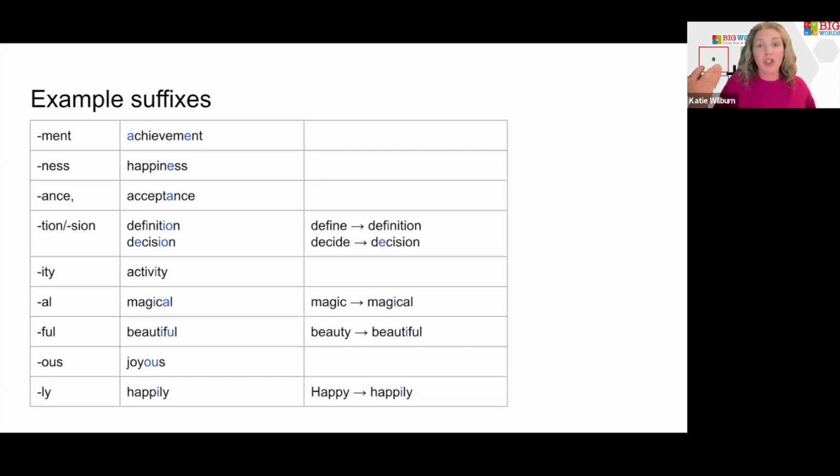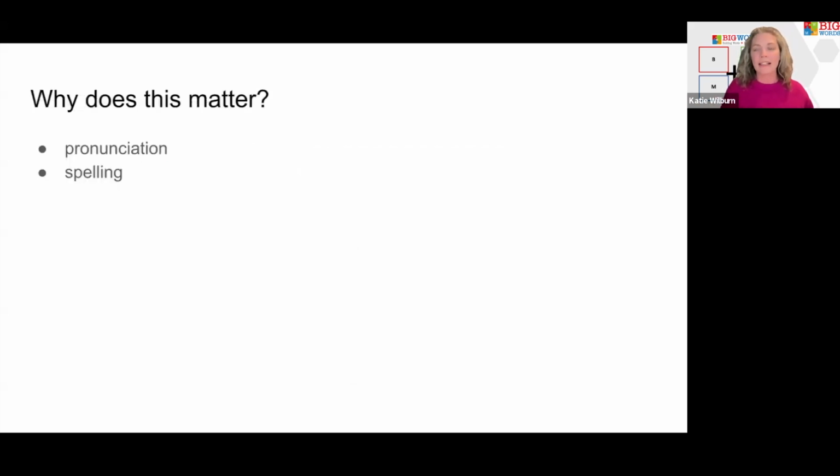I always use the example of shun because we see it all the time, and it sounds like it should be "shun," but if it's into a noun, it's a "tion," right? So it's a high frequency suffix that our students need to know both how to say when they see it and how to spell it when they need to spell it. We need that reciprocity there. And also, they need to have flexible vowel sounds when they're breaking apart words, right?